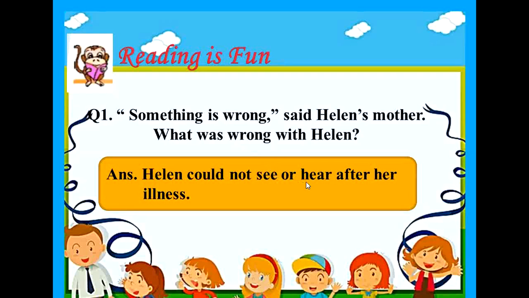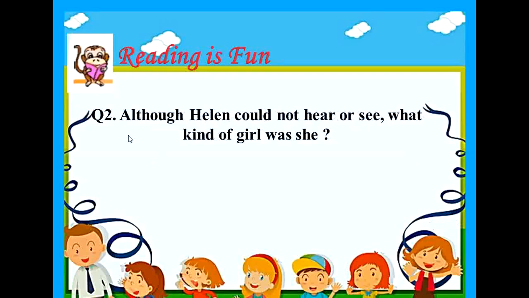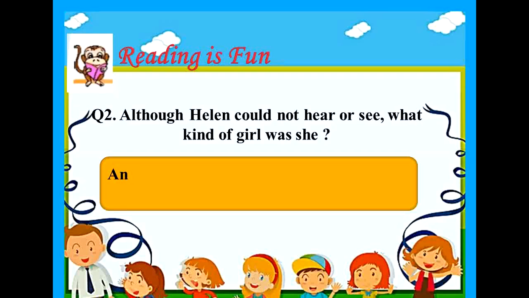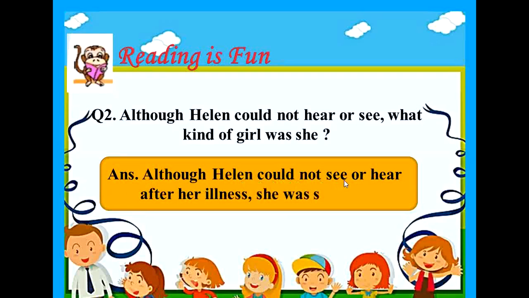Helen could not see or hear after her illness. Our second question here is, although Helen could not hear or see, what kind of a girl was she? This again is a simple question to answer, children. You all know the answer for this question, which is Helen was a bright girl despite being deaf and blind. Isn't it? So we can write down our answer. Although Helen could not see or hear after her illness, she was smart or bright.